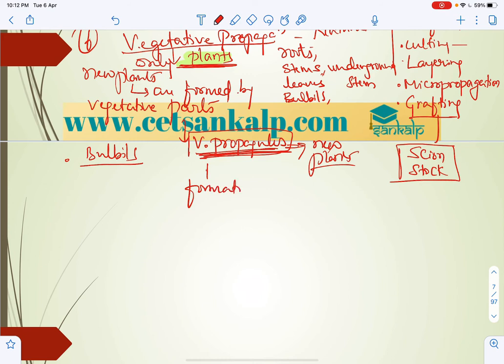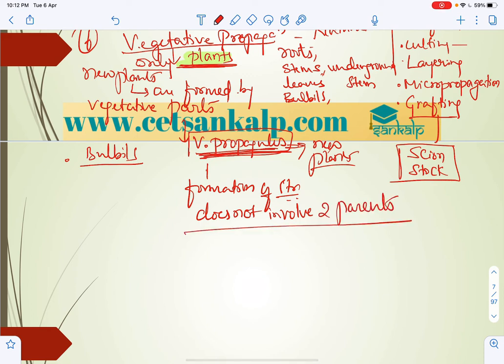Since the formation of these structures does not involve two parents, it comes under asexual reproduction. So that is the one you have to keep in mind. In animals also we can say asexual reproduction, but only in plants do we consider it vegetative propagation with the help of propagules.